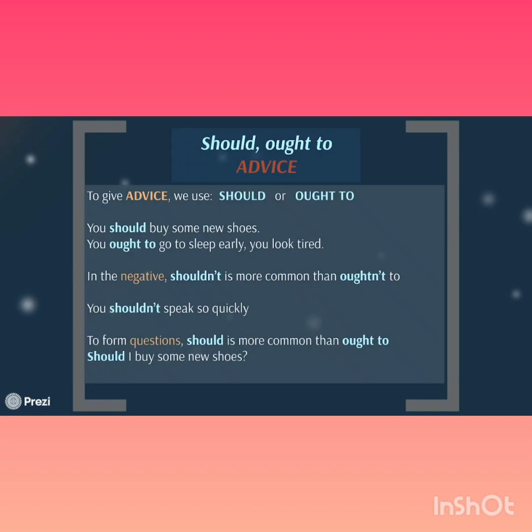If we use should or ought to, we are expressing advice. For example, you should buy some new shoes. Or you ought to go to sleep early, you look tired. In the negative, shouldn't is much more common than oughtn't to. For example, you shouldn't speak so quickly. So I would suggest using shouldn't over oughtn't, as oughtn't just sounds weird. And also, should instead of ought to is more common to form questions. For example, should I buy some new shoes?